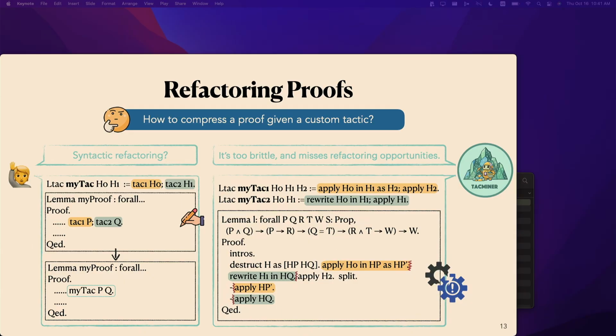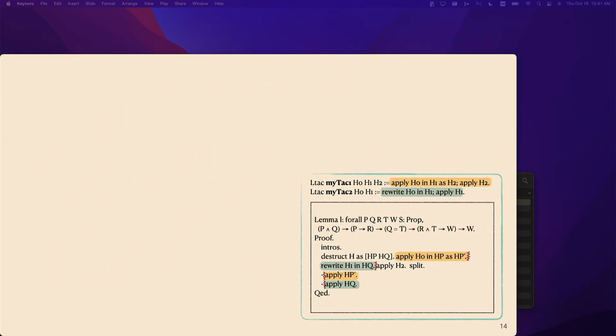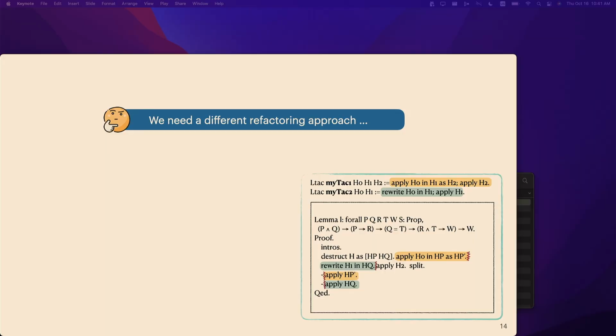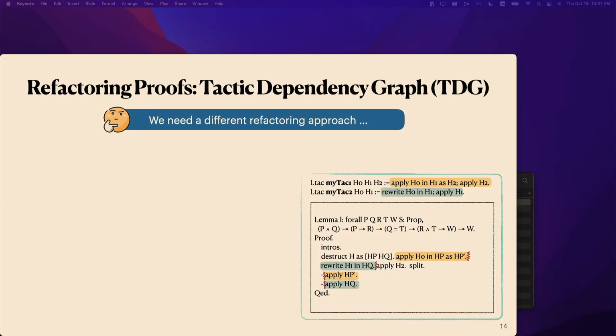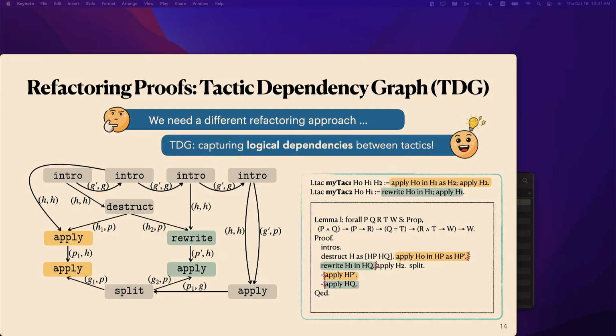So this poses our first challenge. How can we capture beyond just the brittle syntactic relationships? So basically, we need a different refactoring approach. So for this purpose, we introduce tactic dependency graphs, TDGs, which are intended to capture the deeper semantics, the logical dependencies among tactics. And now I'll explain what its constructs are.